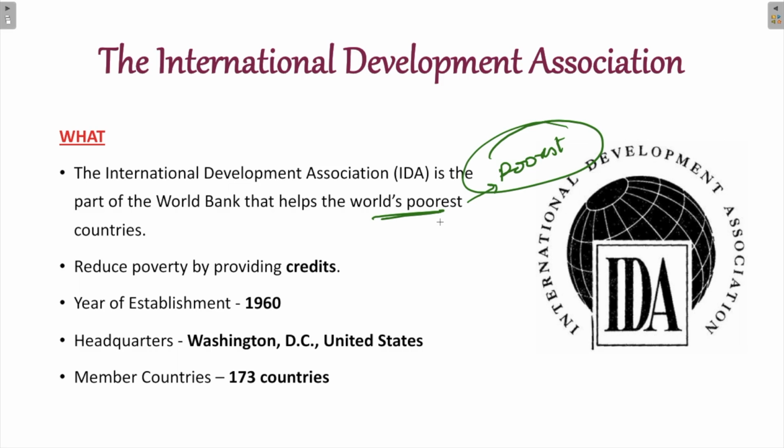The International Development Association was established in the year 1960, and its headquarters are situated in Washington, DC, United States. Currently, the International Development Association has 173 member countries. Again, what is the purpose behind establishing the International Development Association when there was already a bank, the International Bank for Reconstruction and Development, established at the time of the Second World War?